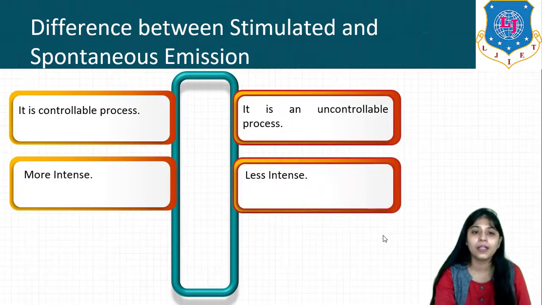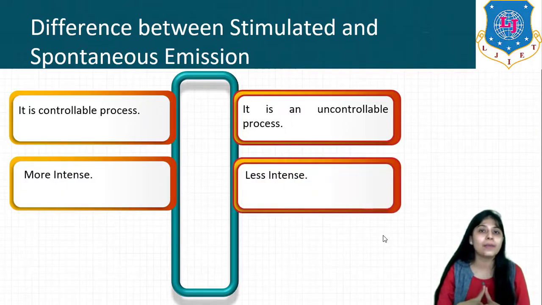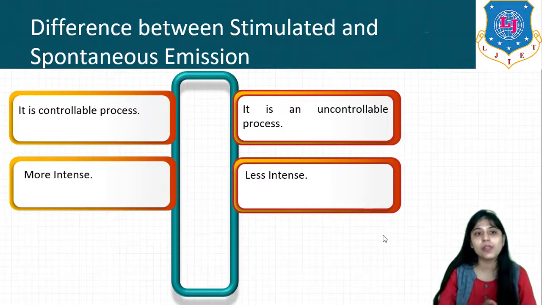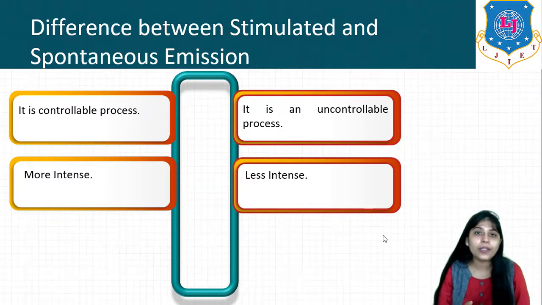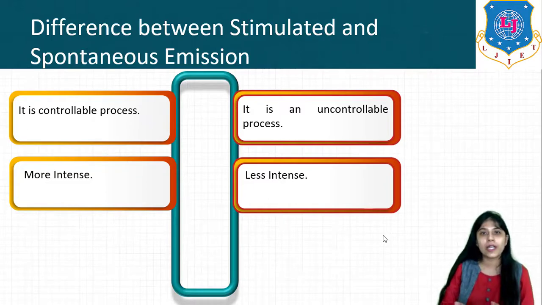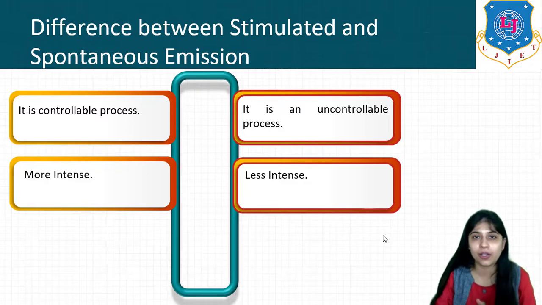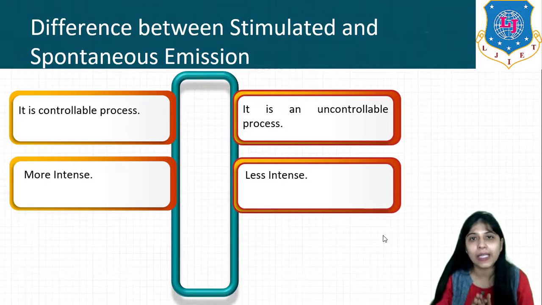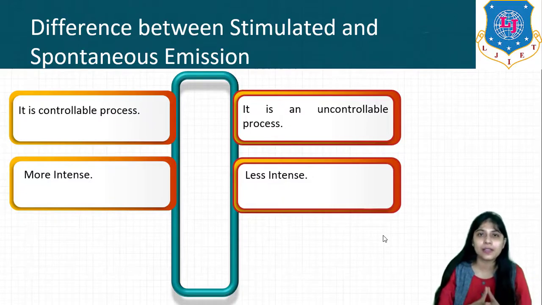Then next is intensity. The difference that the parameter is intensity. Now if we talk about stimulated emission, in stimulated emission we are applying external energy due to which photon chain reaction is appearing, right? Photon chain reaction is produced. This is the reason that the intensity of light produced due to stimulated emission will be very much higher than that of spontaneous emission, and as a result more intensity will be there in case of stimulated emission. While in case of spontaneous emission, the light intensity will be much lower than that of stimulated emission.